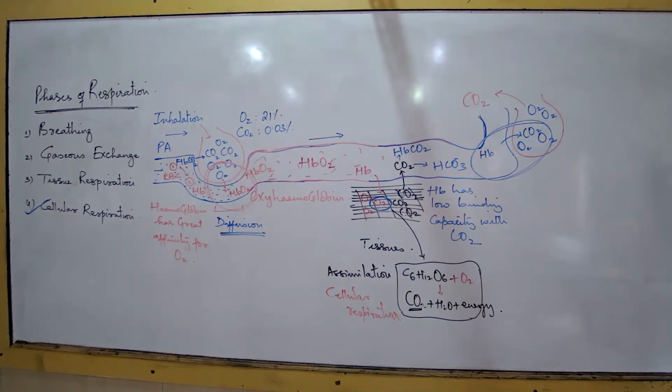Number 4 now. Write number 4. The carbon dioxide concentration is higher in the tissues as compared to the surrounding blood vessels.